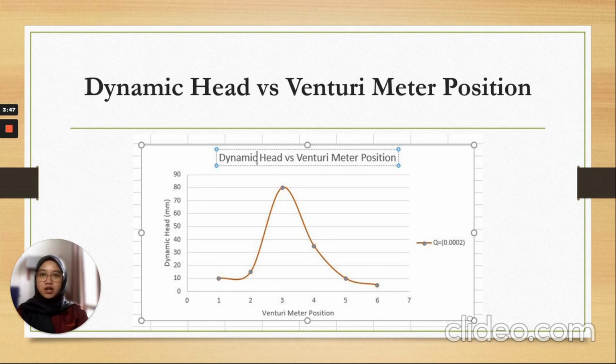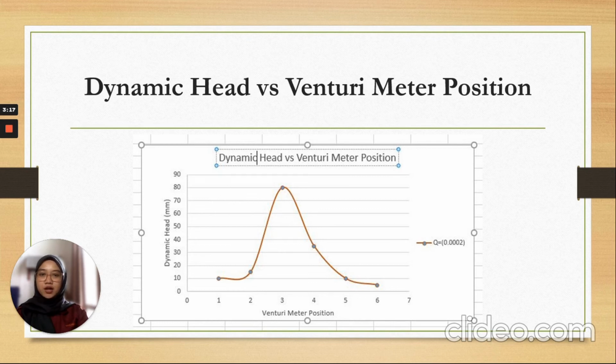By observing the graph, we can deduce that the result obeys the theory stated, except for point 4 in flow rate 1, which is 0.0002. This is caused by human error, where the pitot tube might be placed at the wrong position, so the graph is out of trend.